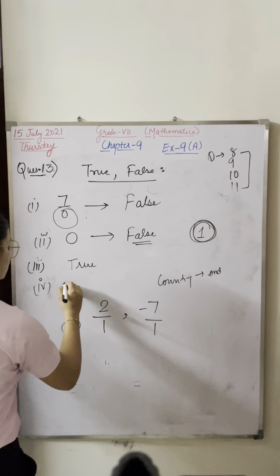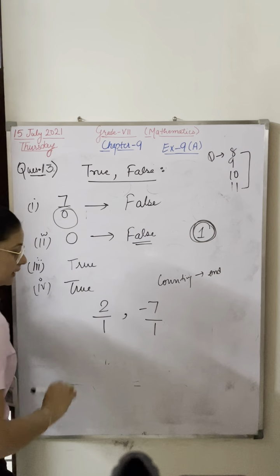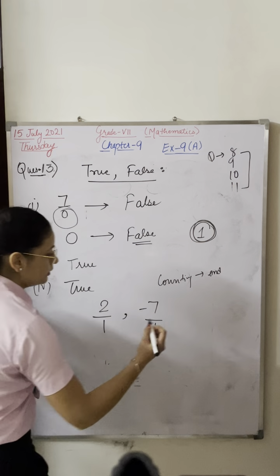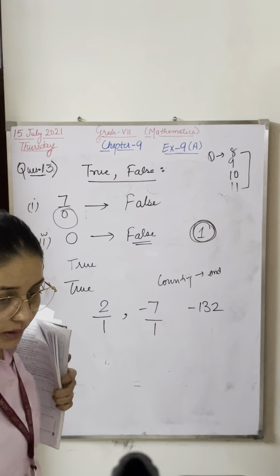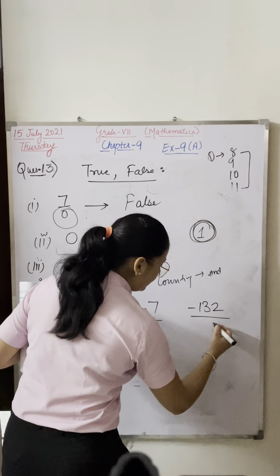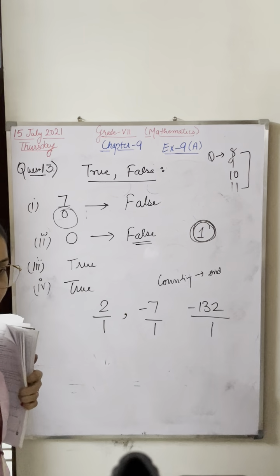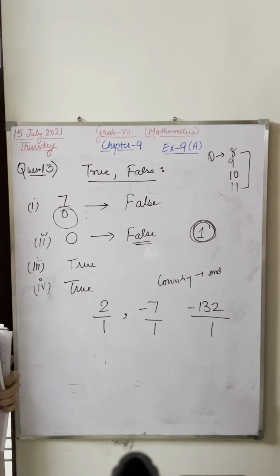So every integer is a rational number. Suppose I write the integer -132. That is also a rational number, because every integer has 1 in the denominator.